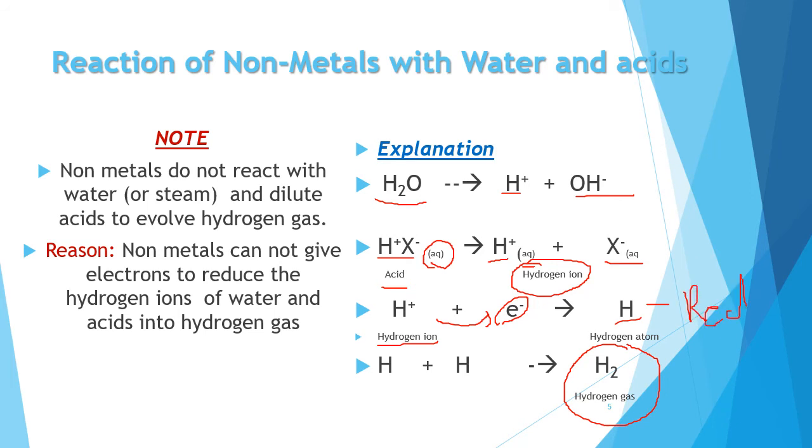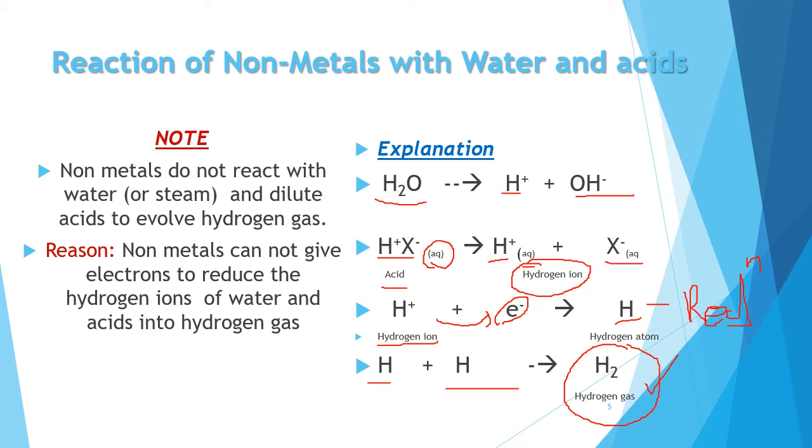That means reduction of hydrogen must take place. And when two hydrogen atoms thus formed combine, they produce hydrogen gas. So overall, we can say that reduction of hydrogen ion to hydrogen atom is the important condition for the formation of hydrogen gas.